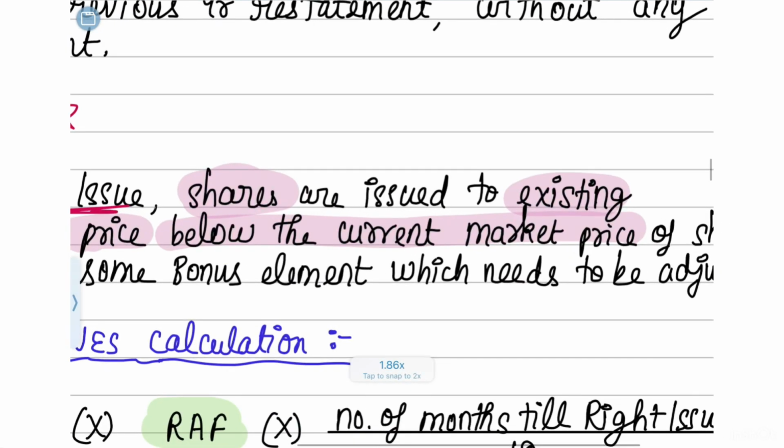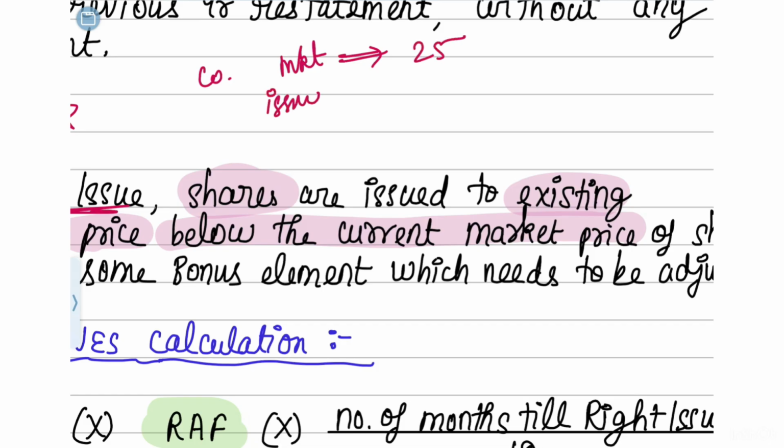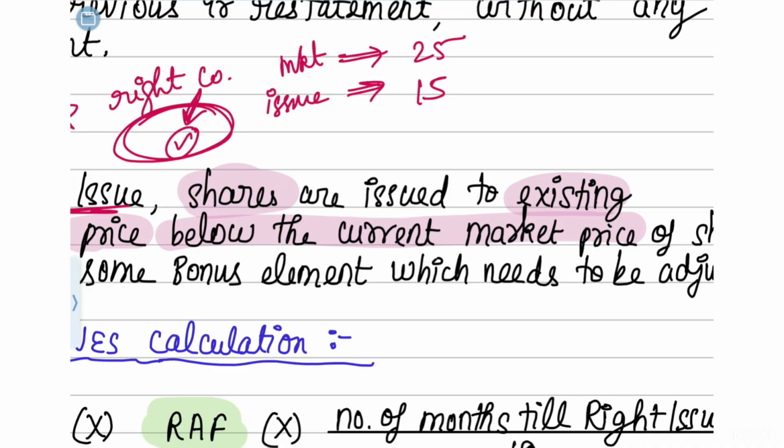So here what they do is that in a rights issue, the company will tell you that, see, in the market the current price of the share is 25 rupees. Okay. But because you are my existing shareholder in the company, I am going to give you a special issue price of, suppose, 15 rupees. That means the existing shareholder in the company gets a right that they can purchase the shares which are sold in the market for 25 rupees at just 15 rupees itself.